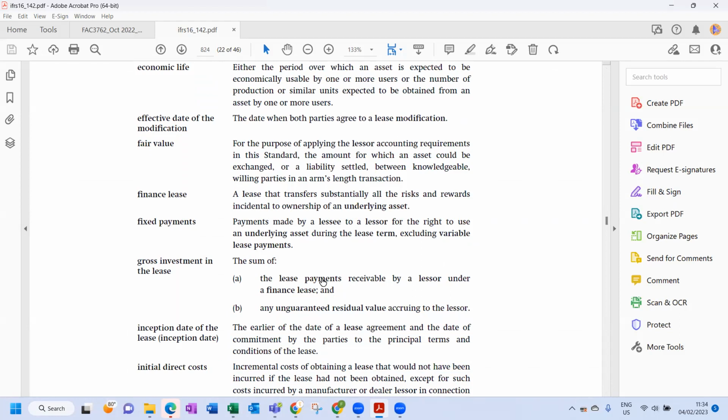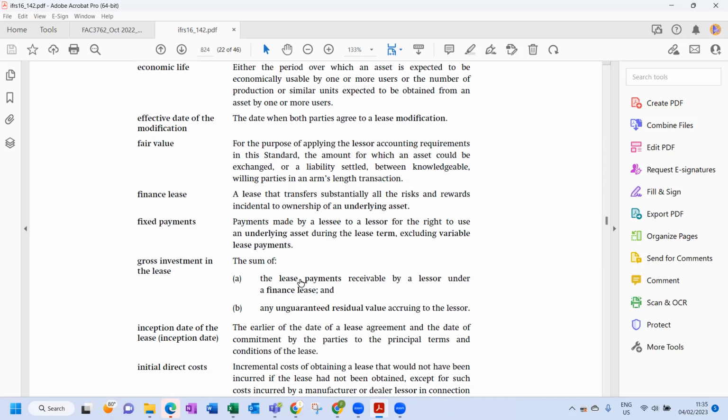Remember, it is the lease payments, not the present value of the lease payments. Very important. That's why it's called gross investment in lease. The word gross means we are not making any time value of money adjustments. So it is the physical lease payments that we're going to receive.